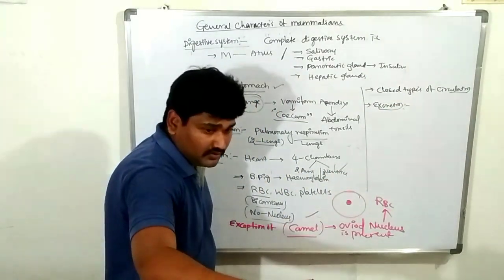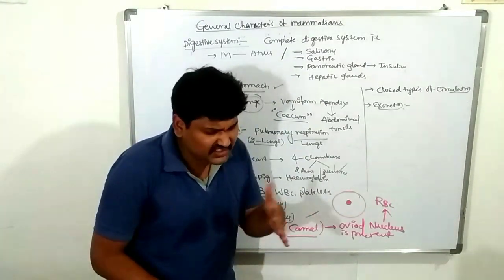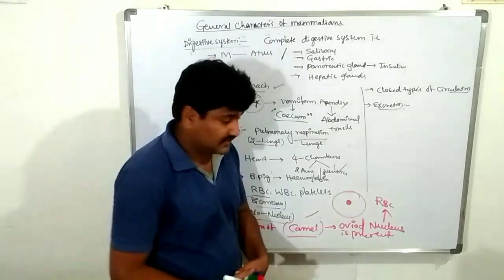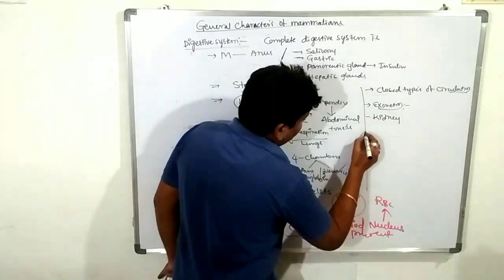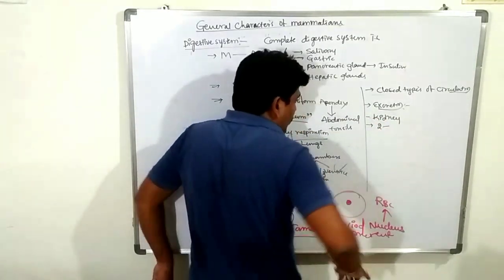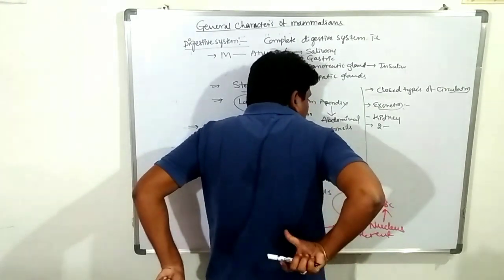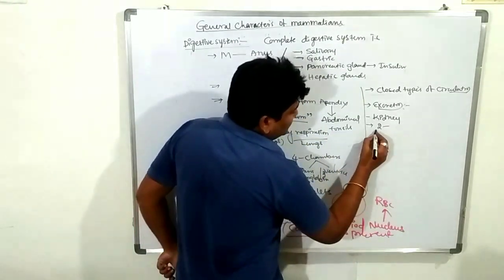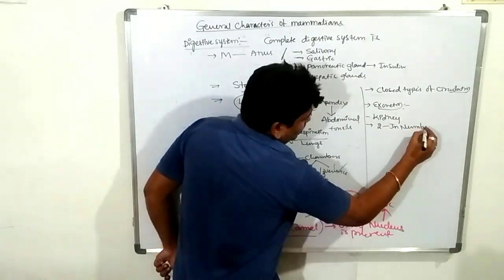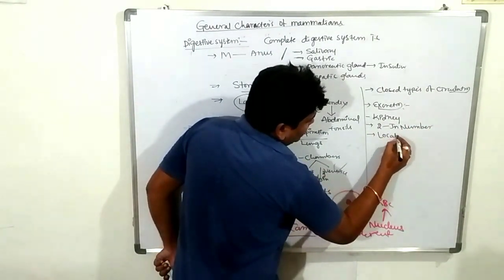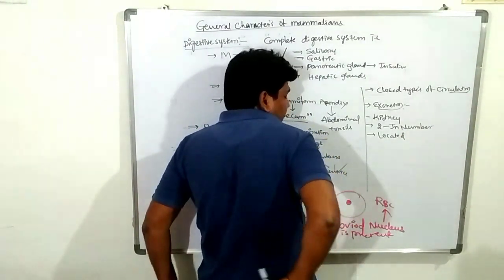Which type of excretion? Excretion through the metanephridia, nothing but kidneys. The kidneys are two in number, located on either side of the vertebral column in the lumbar region.